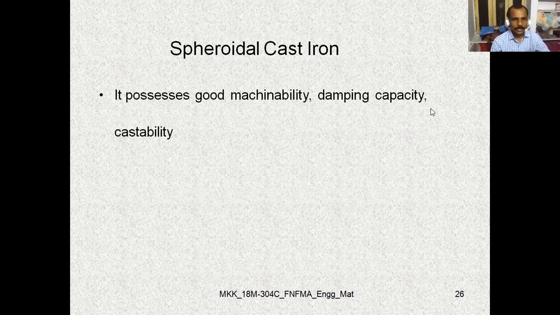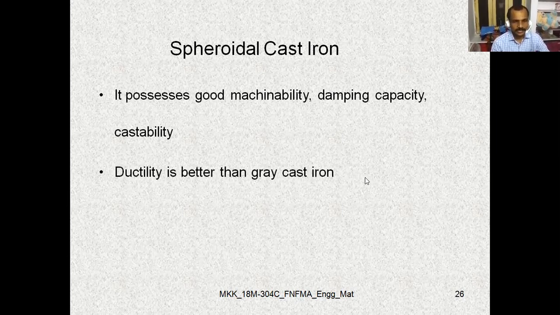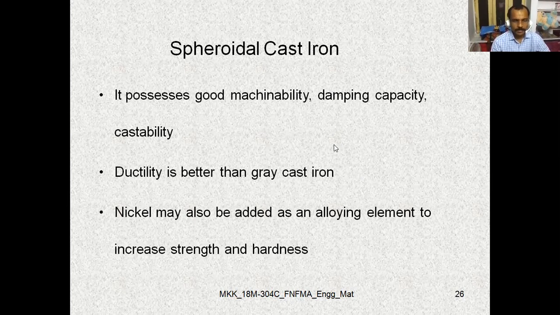Castability is the suitability for casting process. Next, the ductility is better than the gray cast iron. Nickel may also be added as an alloying element to increase the strength and hardness.